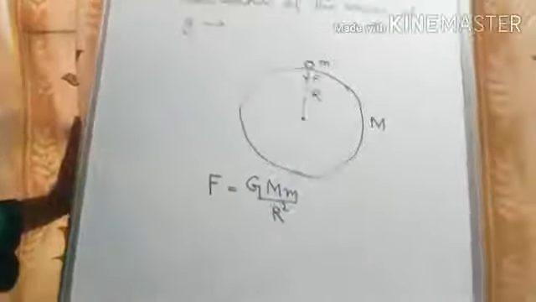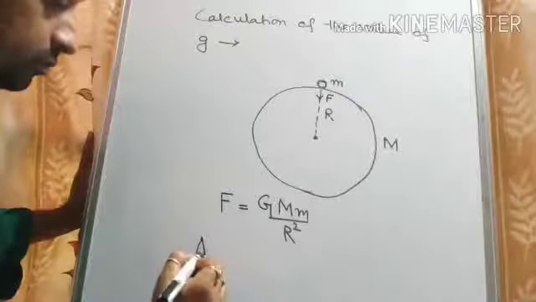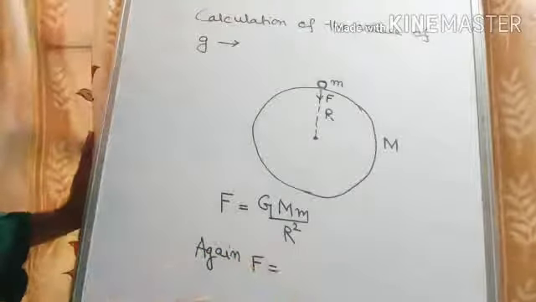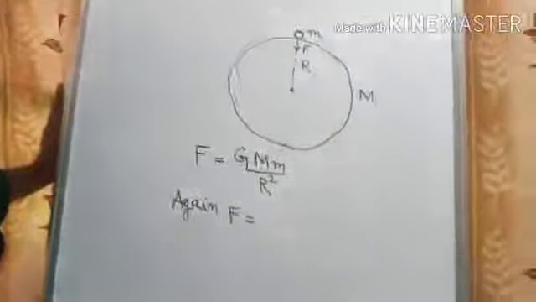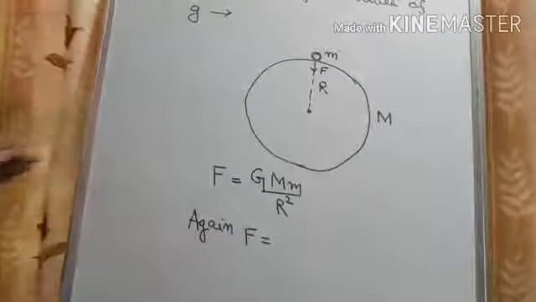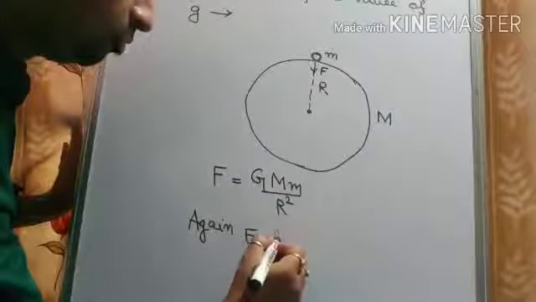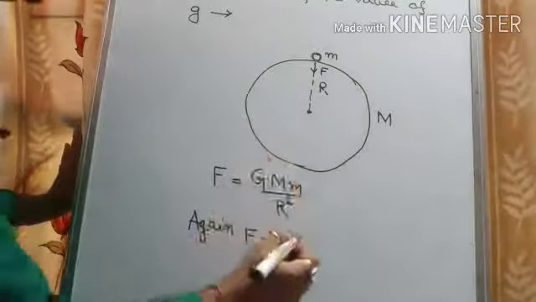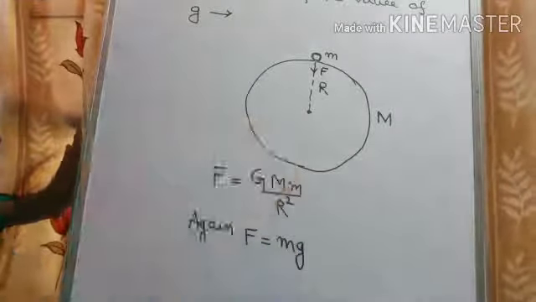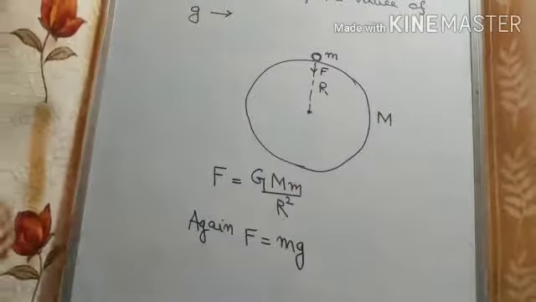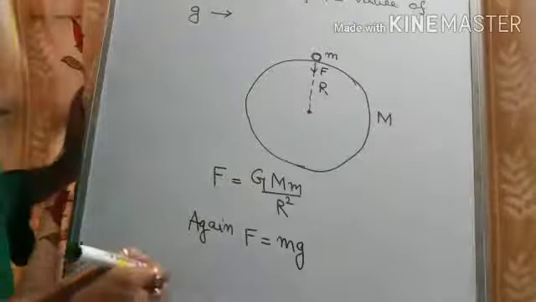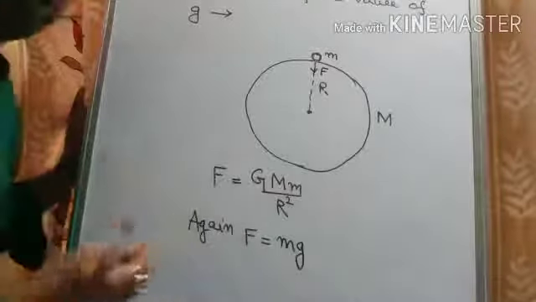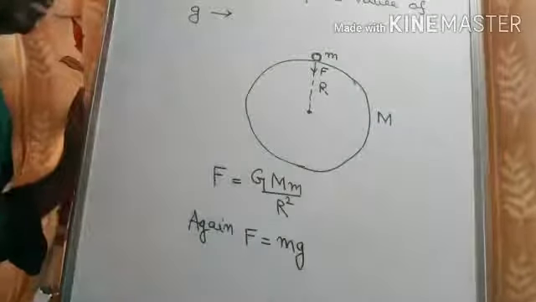Again, we can write F is equal to, we know from the second law of motion, the force is given by mass into acceleration. So here small m is the mass, and what is the acceleration? The acceleration is acceleration due to gravity. So the force is mass into acceleration due to gravity, which is the weight of the body. Okay.